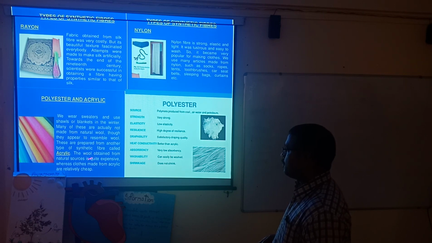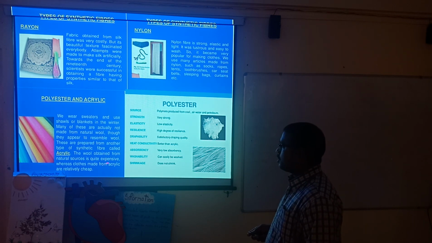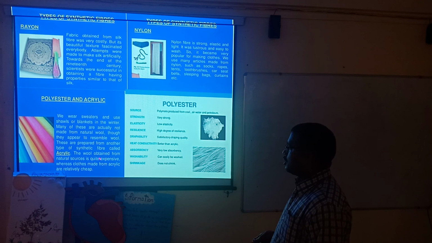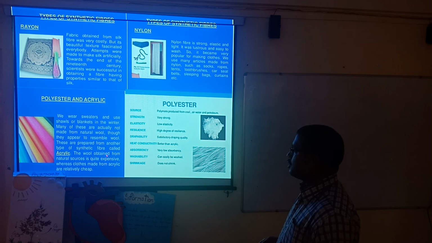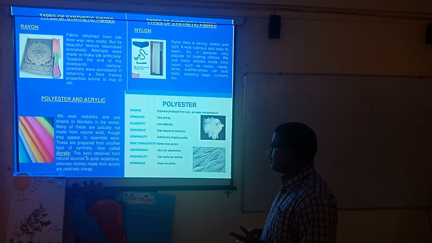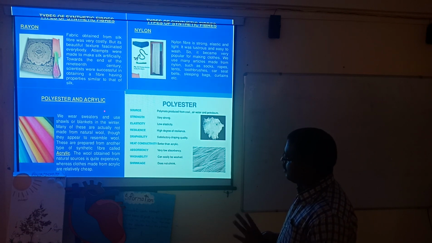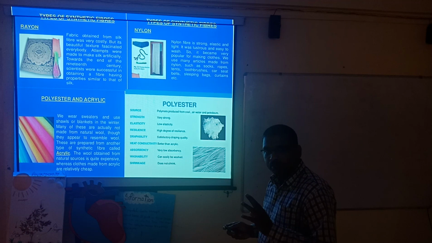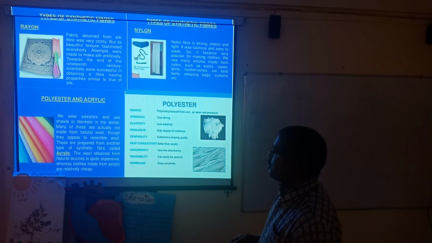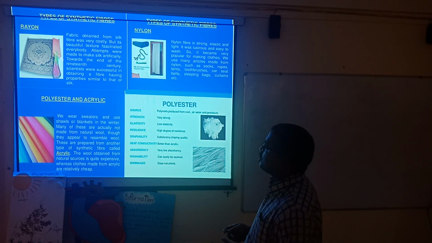Wool obtained from natural sources is quite expensive. The natural fibers we get, silk or wool, are very expensive, whereas cloth made from acrylic is relatively cheap. Here we just want to give some brief importance of these kinds of synthetic fiber.